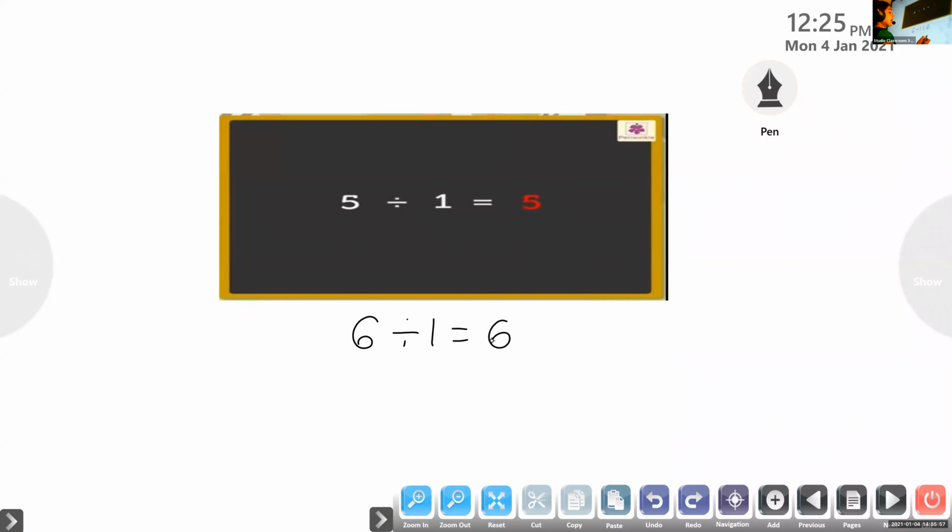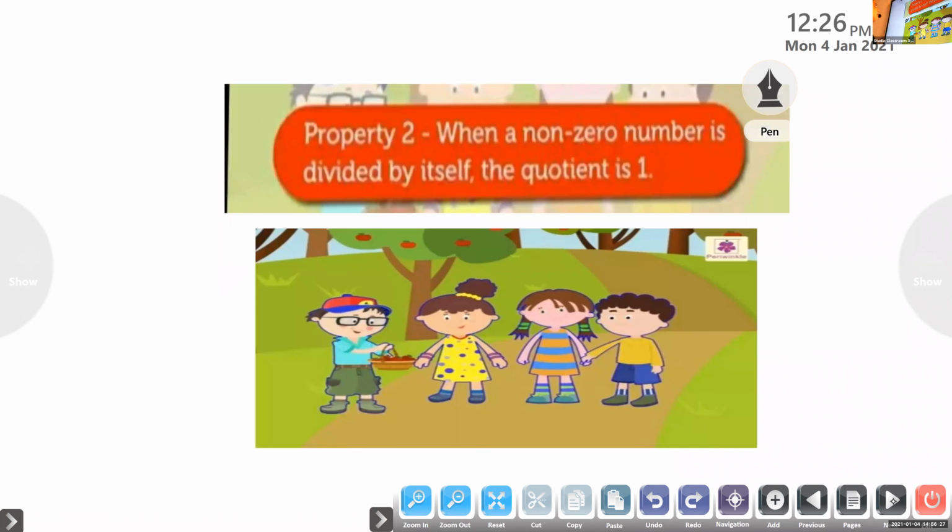Now, for another example, if you have 3 chocolates and you want to make groups of 1, how many groups will we get? We have 3 chocolates. If we want to give them to 1 child at a time, how many will we get? 3. 3 divided by 1 equals 3. Same as multiplication, 3 into 1 equals 3, the reverse. Yes, good, there is a multiplication fact: 3 into 1 equals 3. Very good, my dear.